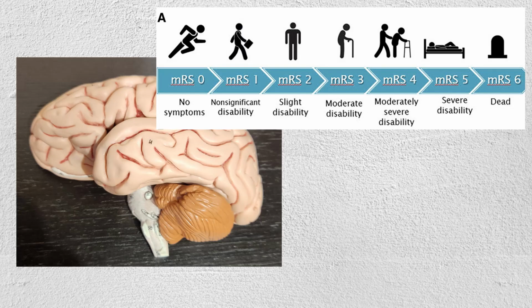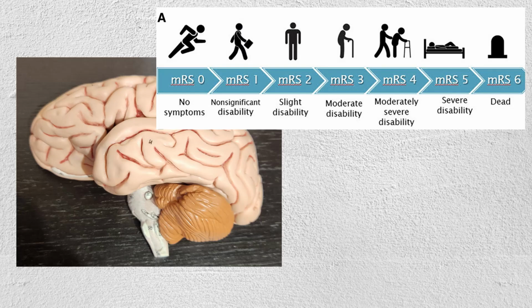Stroke severity. Upon the patient's arrival, healthcare providers often use the National Institutes of Health Stroke Scale to assess the severity of the stroke. This standardized tool evaluates various neurological functions, such as consciousness, vision, sensation, and language. The total score provides a measure of the stroke severity, guiding treatment decisions. A lower NIHSS score indicates a milder stroke. A higher NIHSS score suggests a more severe stroke requiring immediate and intensive intervention.